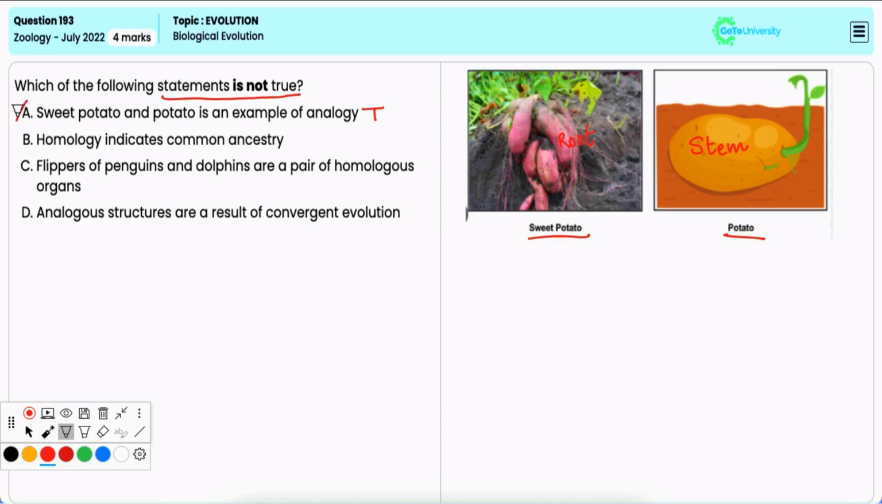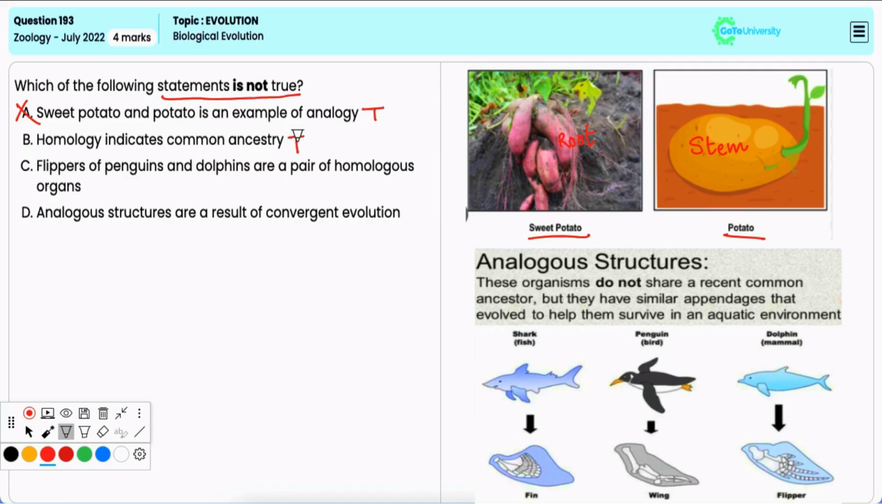Option B, homology indicates common ancestry. Now, it is also true. Homologous organs share a common evolutionary origin but may have different functions. Hence, it is incorrect option.